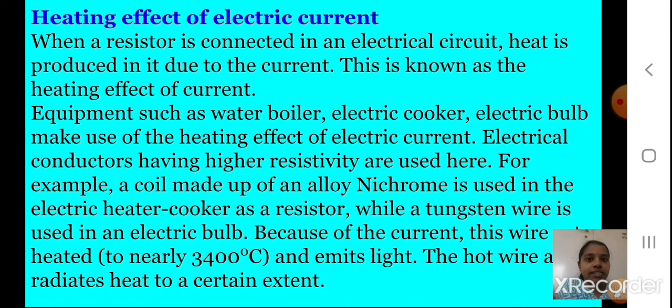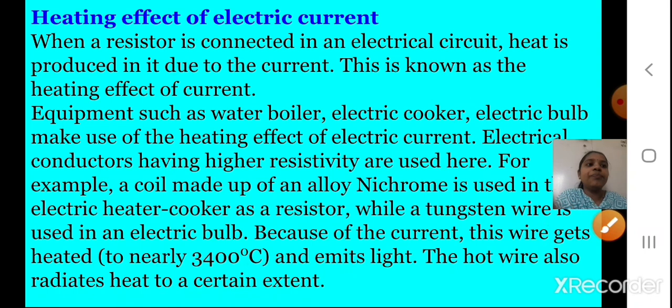Tungsten emits light. The hot wire also radiates heat to a certain extent. So when the wire becomes hot, it also radiates some amount of the heat. Okay, students, did you understand? So we are using the conductors. These are conductors, nichrome, tungsten. These are the conductors which have very high resistivity, because of which we can heat them to nearly 3400 degrees Celsius. This is for tungsten I am talking about, and hence it can emit light. I hope you understood this.